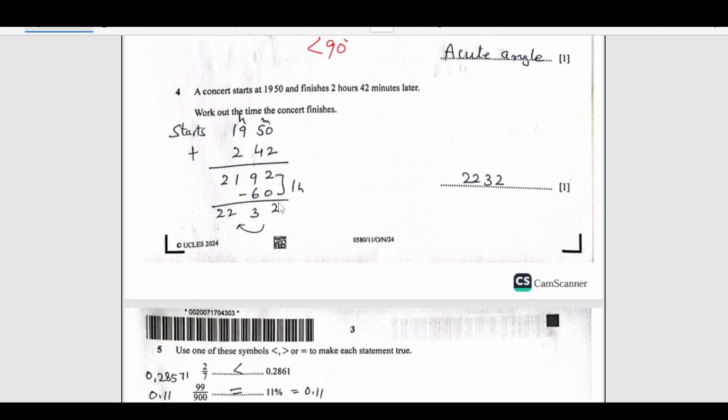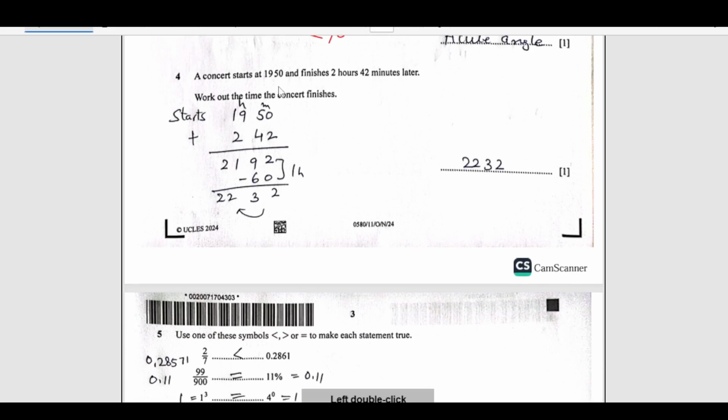Number 4, a concert starts at 1950. It starts at 1950 and finishes 2 hours and 42 minutes later. So work out the time the concert finishes. So we are looking for the end time. Basically this is the start time and after 2 hours 42 minutes it ends. So we are just going to add this here.